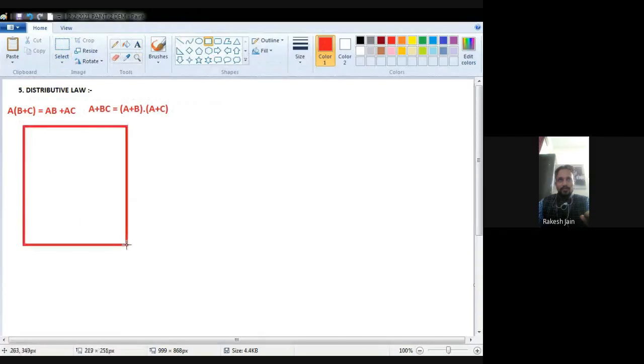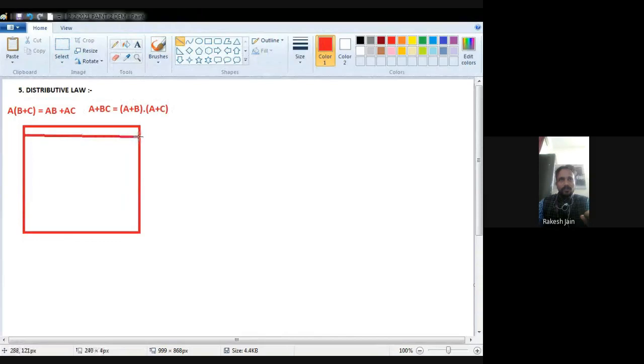Okay. Now what is the very important law? Distributive law. What is this? A multiplied by B plus C, that is equal to AB plus AC.